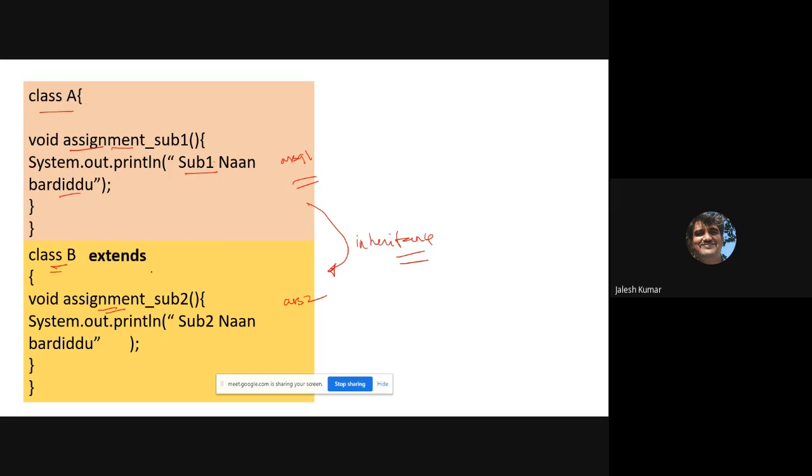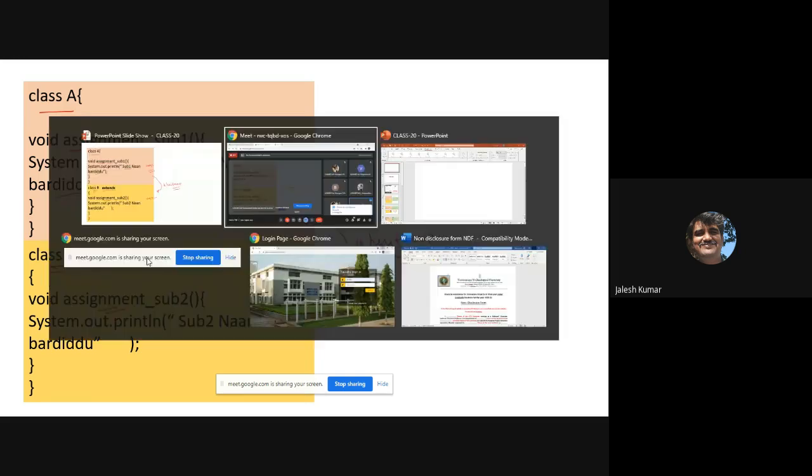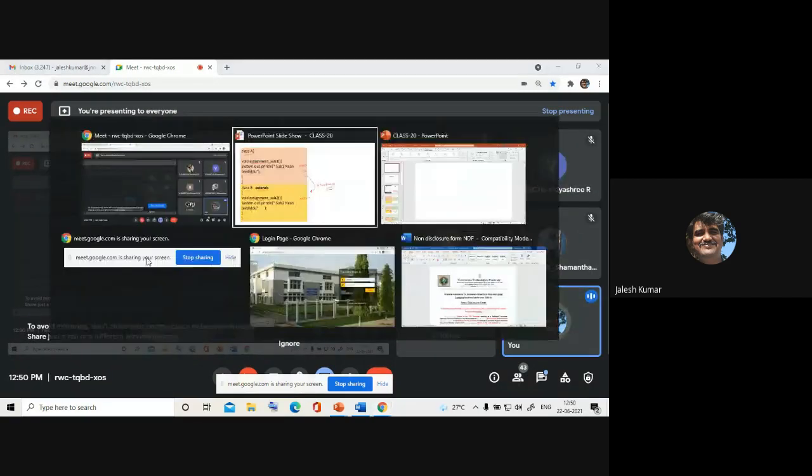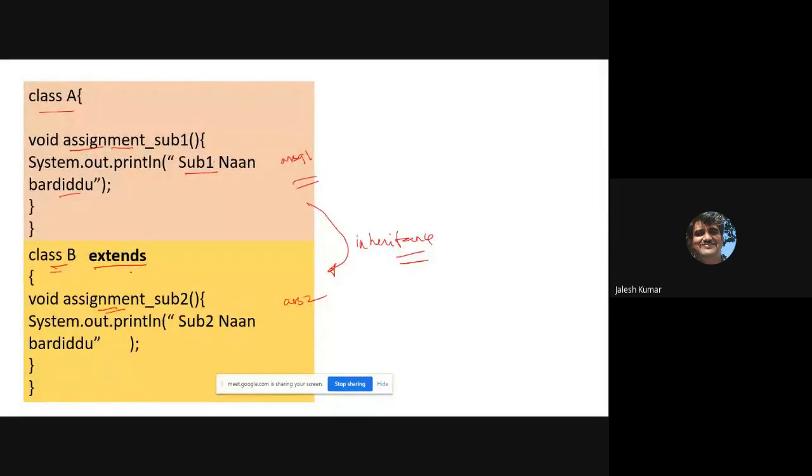Extends. There is a keyword extends for the class. Extends is a keyword which will do the inheritance. What should it extend? It should extend A. See this now: class B extends A. That means all the properties of A are transmitted to B.